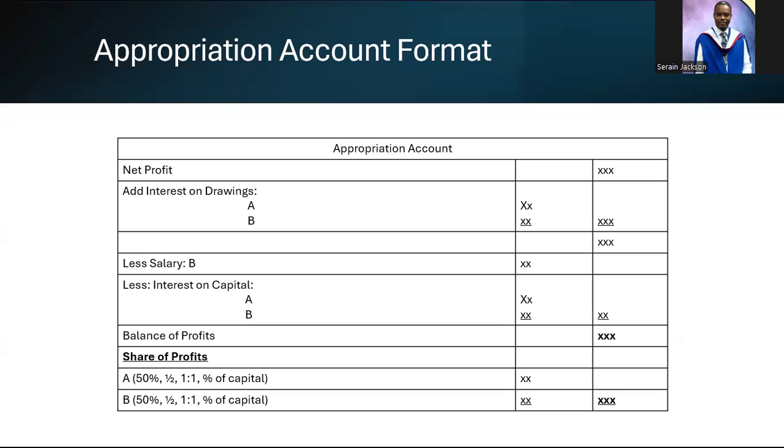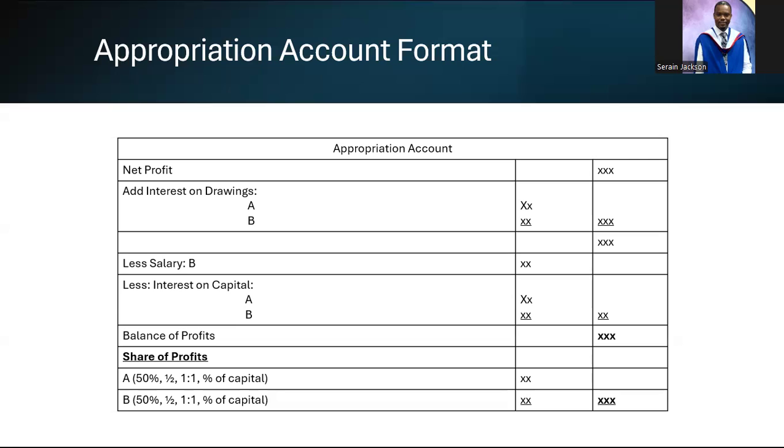Also, they can use fractions. So 50% will be represented as a fraction. It could be 1/2, 2/4, 4/8, and so on and so forth. They can also use a ratio. They can just give you a ratio for you to share up the profits. So in this case, it would be 1:1, or whatever the case might be, 1:2, whatever.